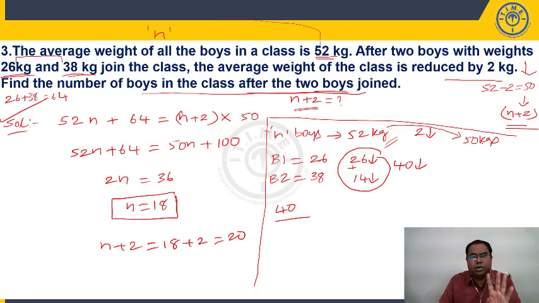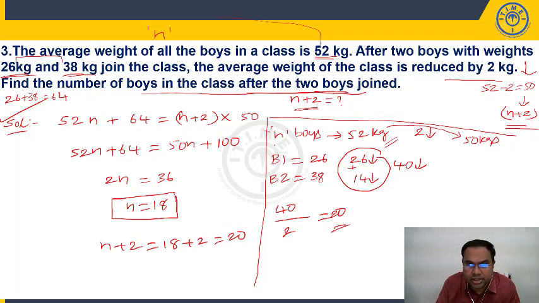It is as simple as this. I have given you 40 chocolates. You are giving 2 for each person. 2 chocolates per person. To how many people can you distribute? 40 by 2, you can distribute to 20 people. So how many people are there in the group now? I can say 20 people.